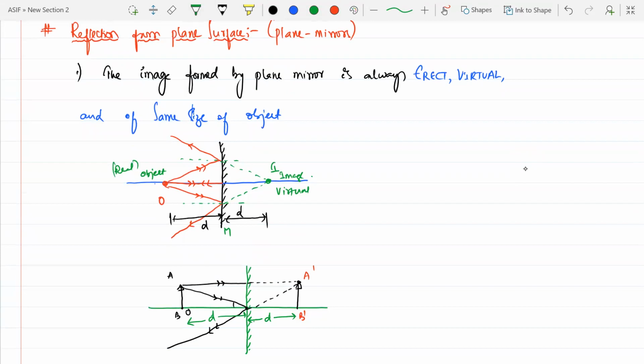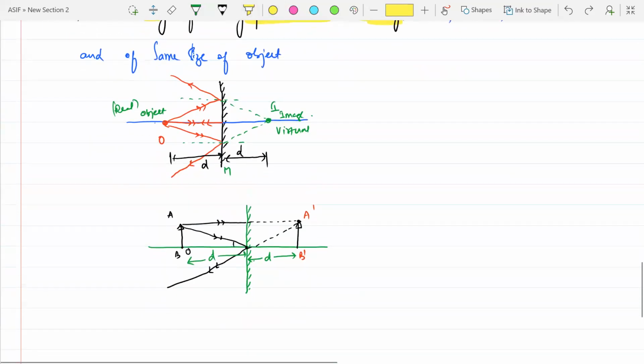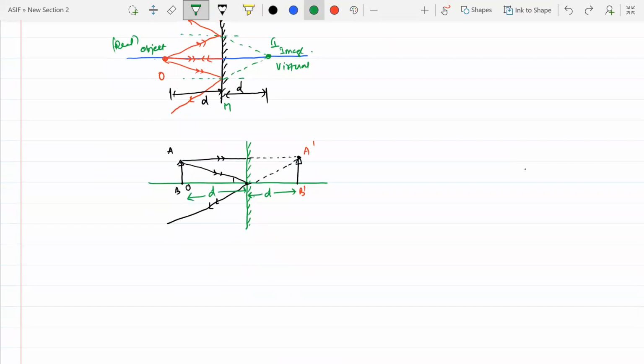So the image formed by a plane mirror is always erect, it is virtual, and it is of the same size. Is that point clear? Point number 2, you see.